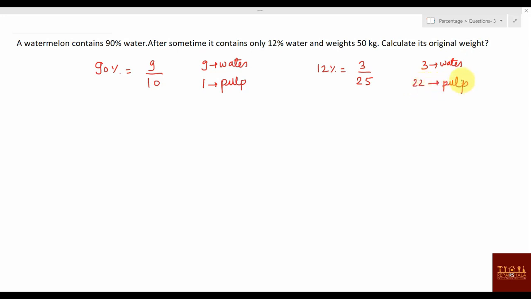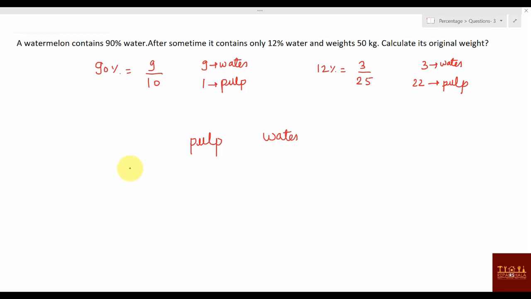We use the same thing here. After some time it contains only 12% water, weighs 50 kg, calculate the original weight. In a watermelon, can you take the pulp out? No, only water will evaporate. So water content only gets changed, pulp will not change. This is pulp, this is water.